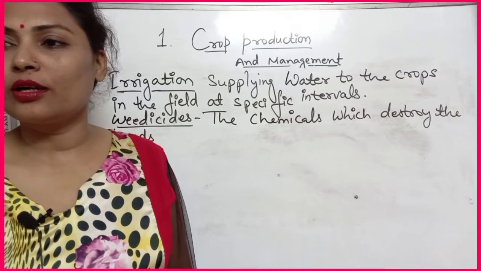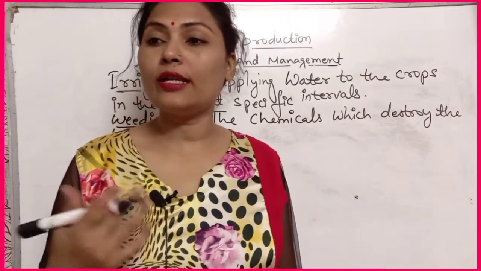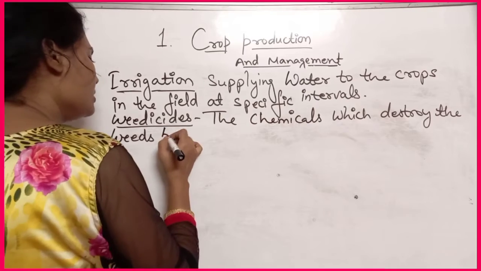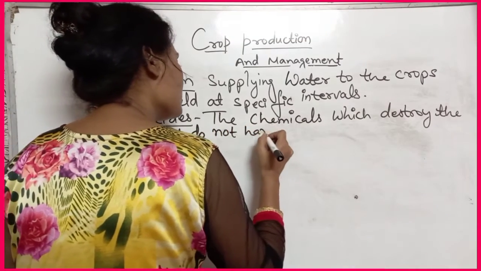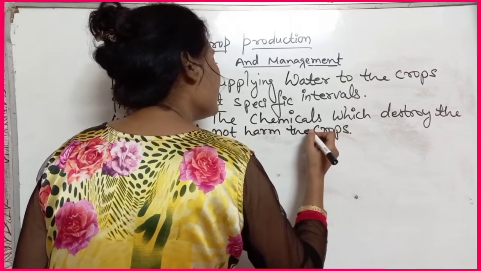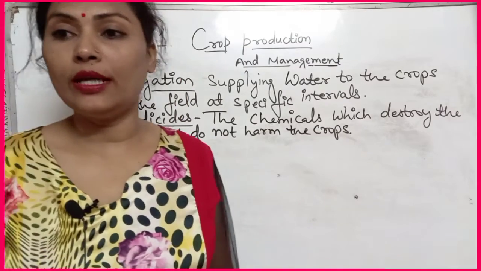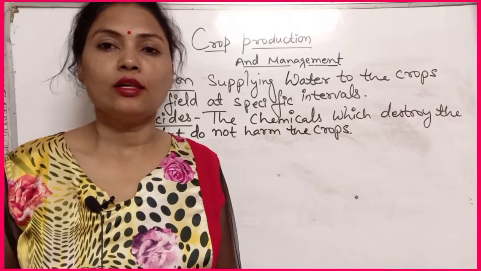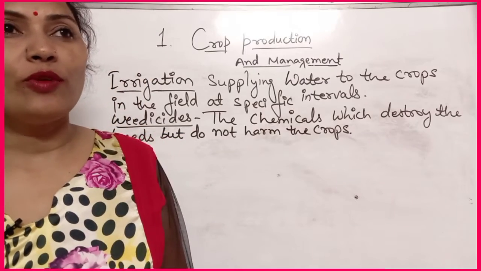So you can write the chemicals which destroy the weeds but do not harm the crops. Actually they will not harm our main crop. So these are known as weedicides. Okay, 2,4-D, butachlor, these are the weedicides.